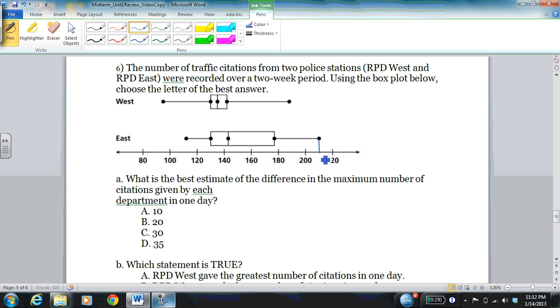Falls right in between 200 and 220. So that's 210. Now for West, it falls in between 180 and 200, so that's probably about 190. So 210 minus 190, the difference in those maximum number of citations is 20.